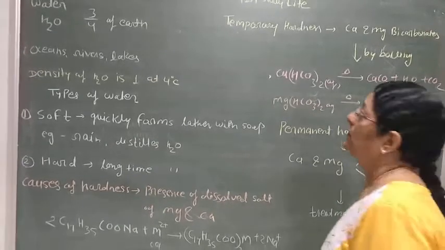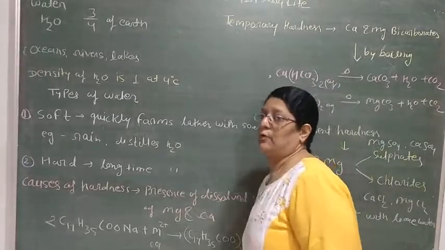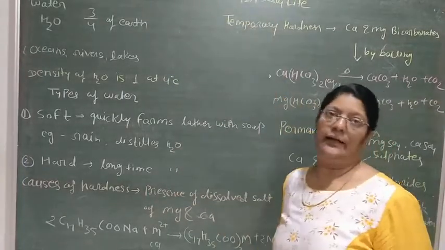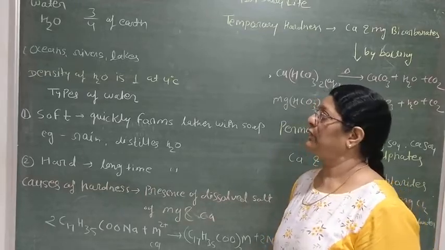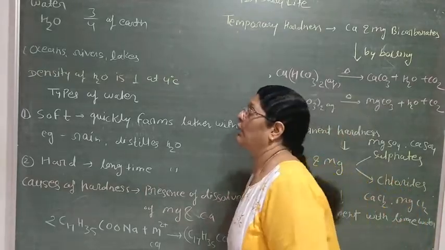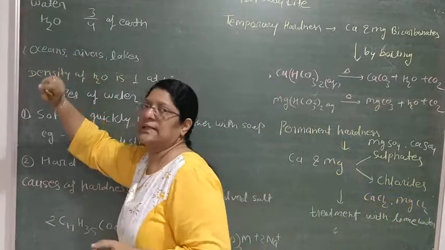10th class. This is the last chapter of chemistry in daily life. Hope you read the earlier chapter and understood it in a very proper way. Now we are talking about water. The formula of water is H2O.